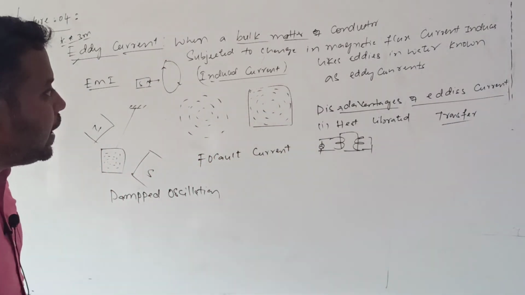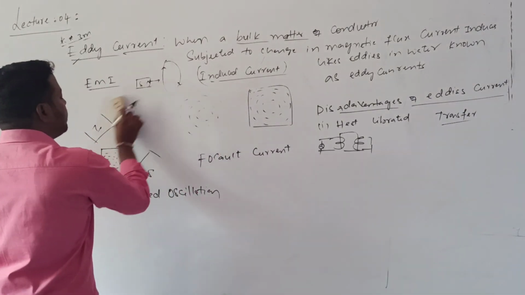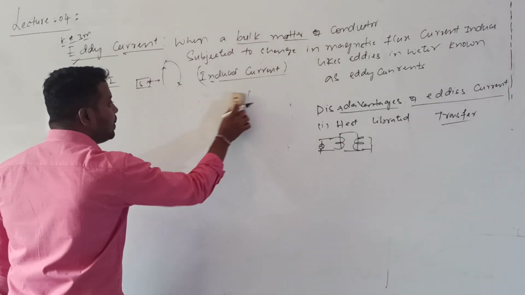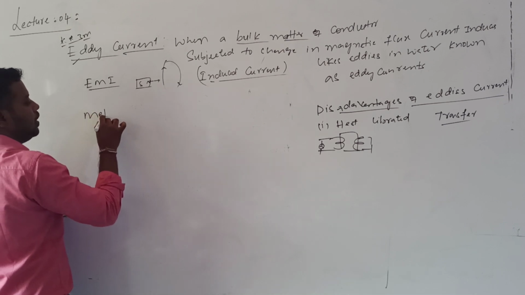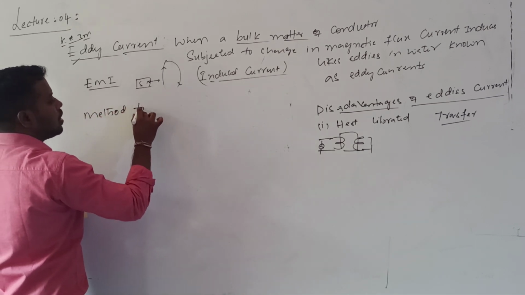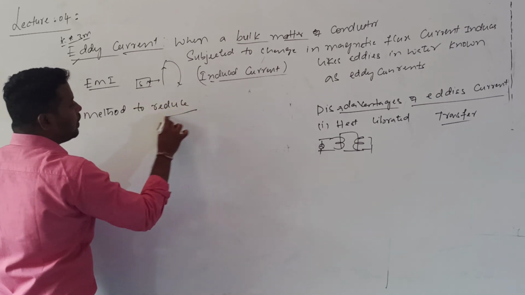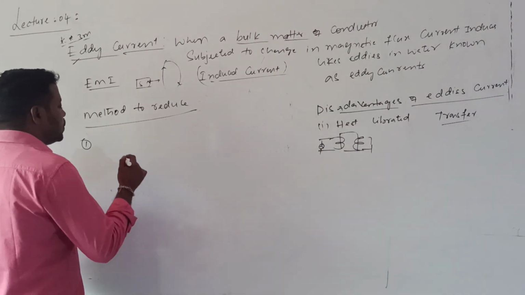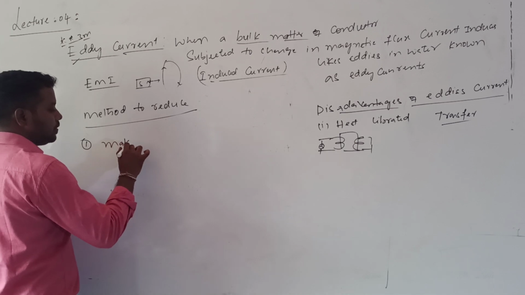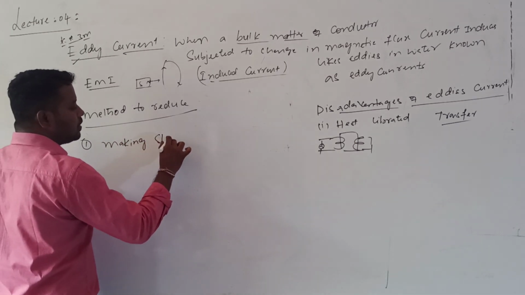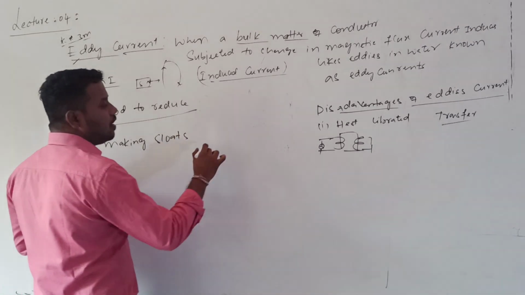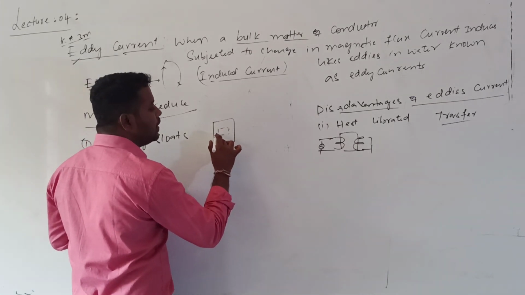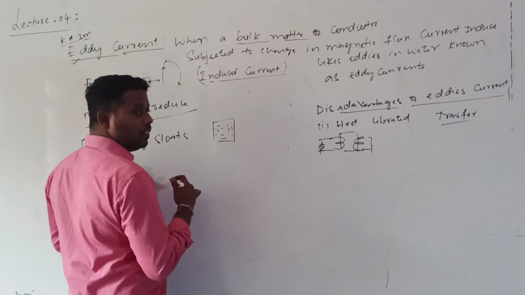Then how can we minimize the effect of this eddy current? The second point is methods to reduce the eddy current. Mainly we use two methods. The first one is making slots. How can we make the slots? Generally this is our plate. If I consider a complete bulk plate, then what happens? Charge carriers get more path.